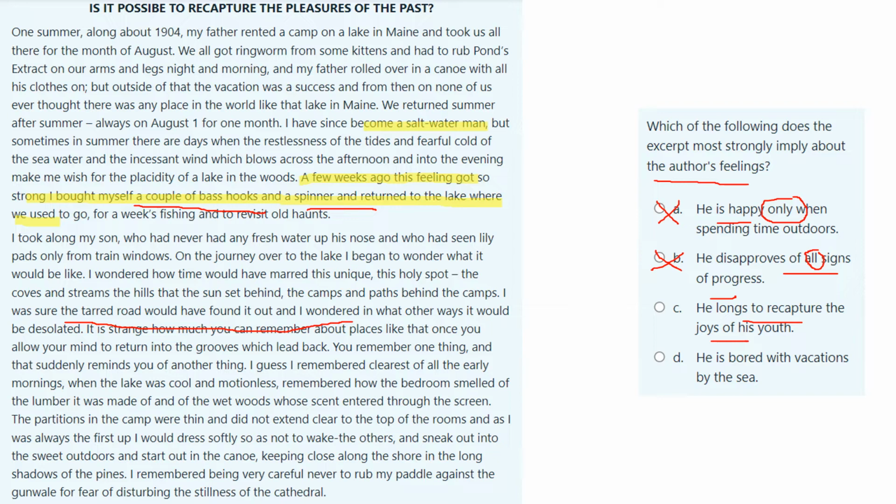So he wants to go back to the place where he went as a child. That's why the passage starts with, my father rented a place there when I was young. And then I took my son along to the same place, and he wonders how it had changed. But he's going back to the place where he was happy when he was young. So the correct answer is C.